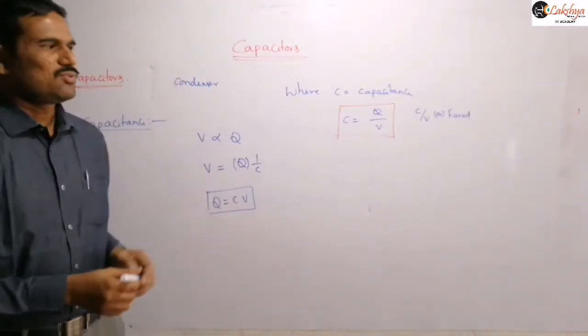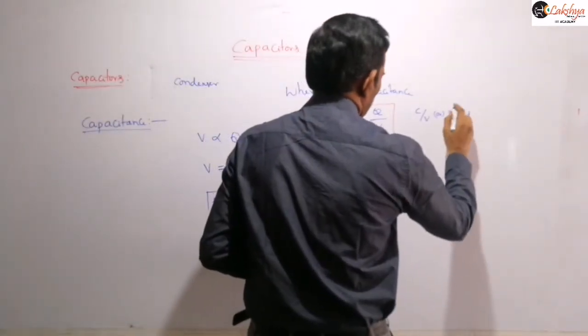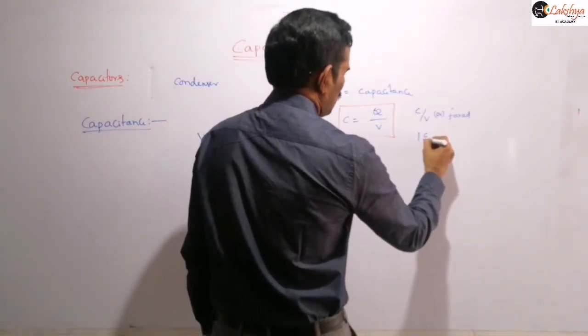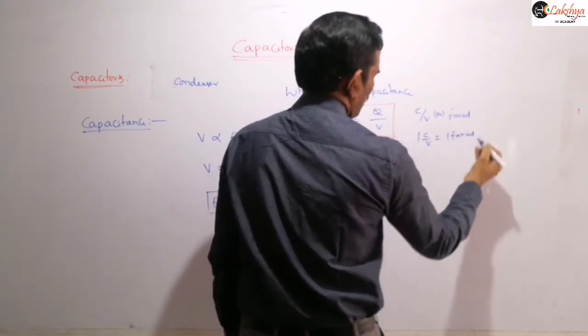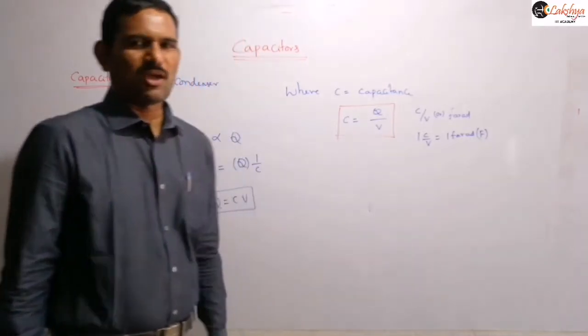So they gave this unit farad. Write this small f here, that means it is a farad. And actually these two are equal: 1 coulomb per volt is equal to 1 farad, which is represented with a capital F.